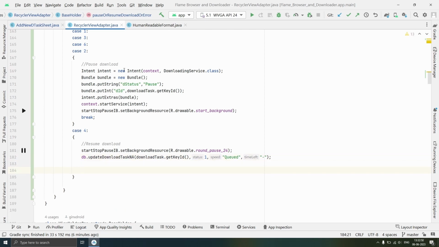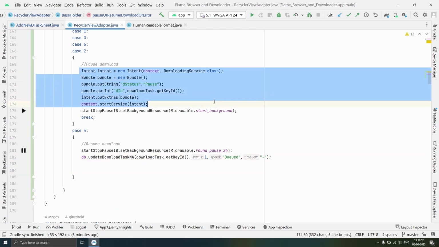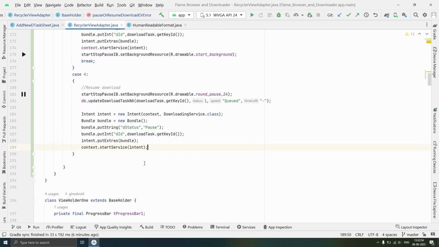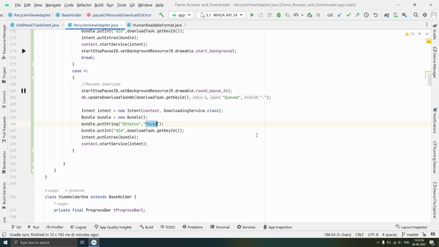Thereafter we need to pass intent, so just copy this whole code over here, and this time we will pass resume from RV to it, and we will pass DID, and we will put extra bundle.